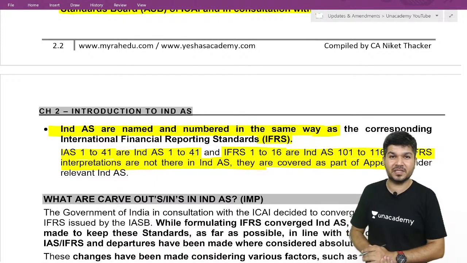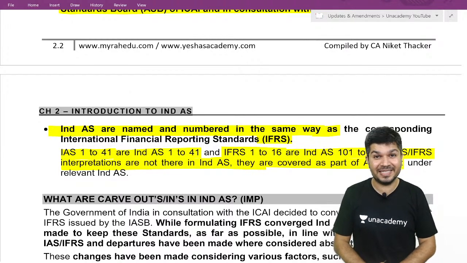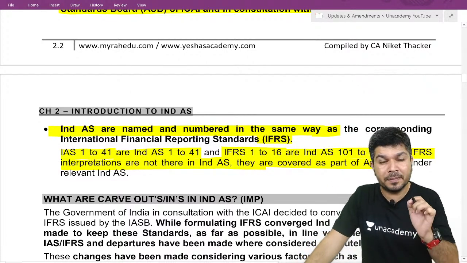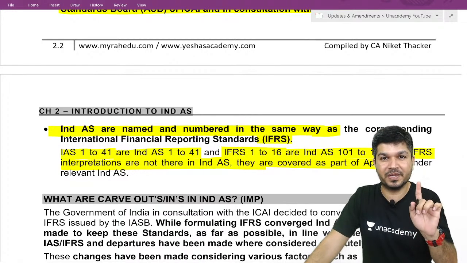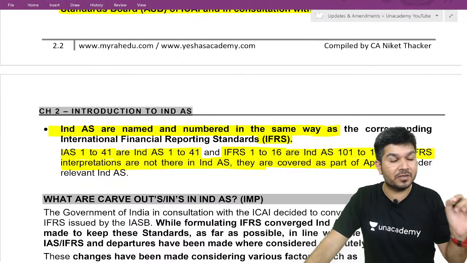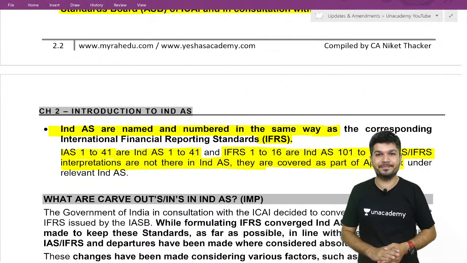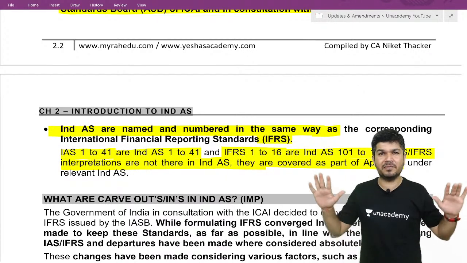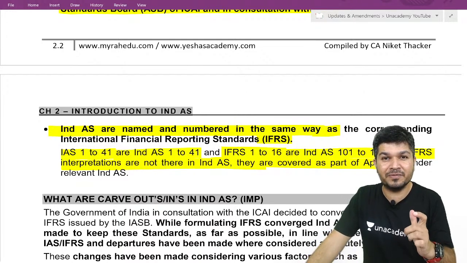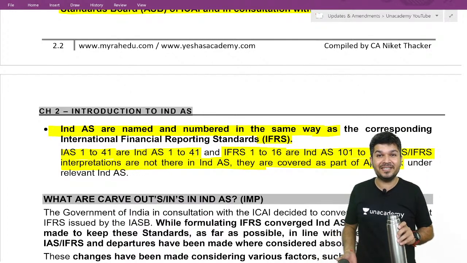Okay. Now, there's a term called carve in, carve out. Sir, what's the meaning of carve in, carve out? Did we adopt IFRS? No. We converged to IFRS. What is convergence? We come out with our own set of standards which are based on IFRS. So the question is, would we make any changes which are relevant for the Indian scenario? Yes or no?